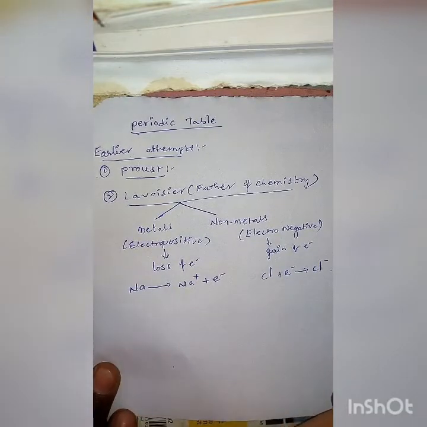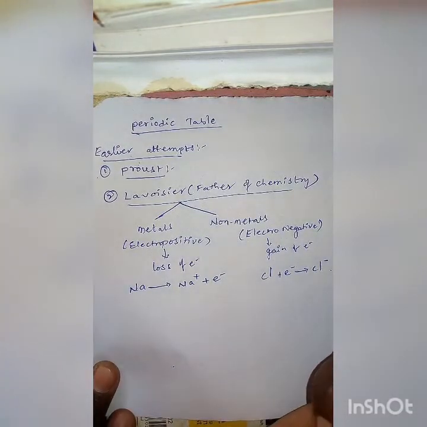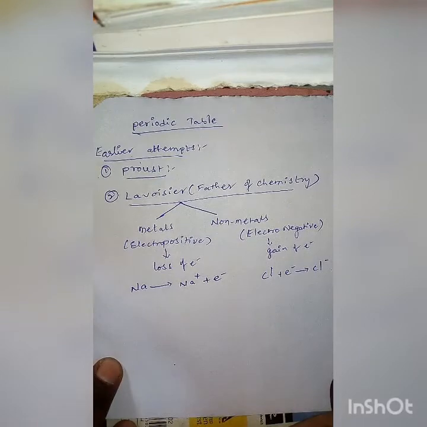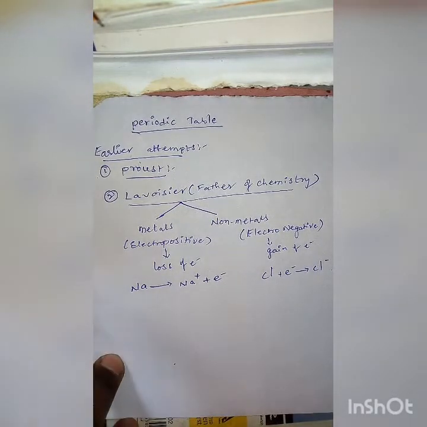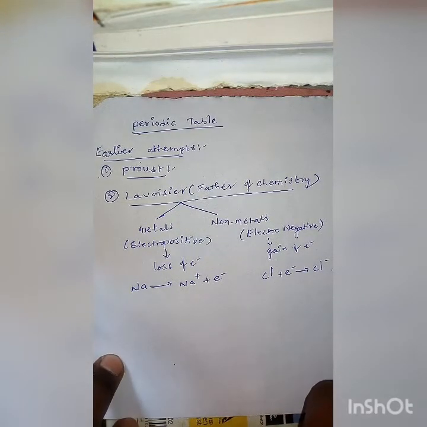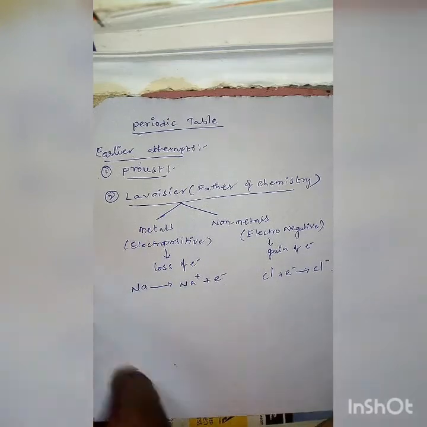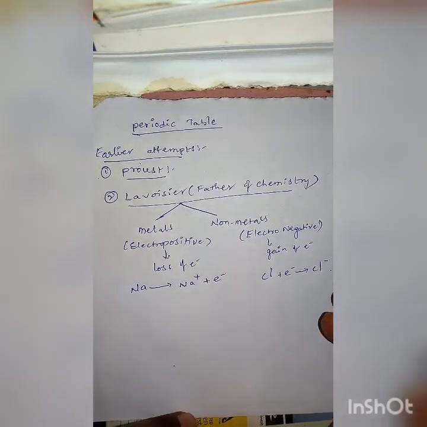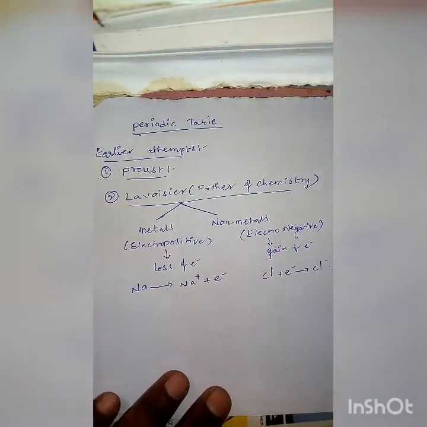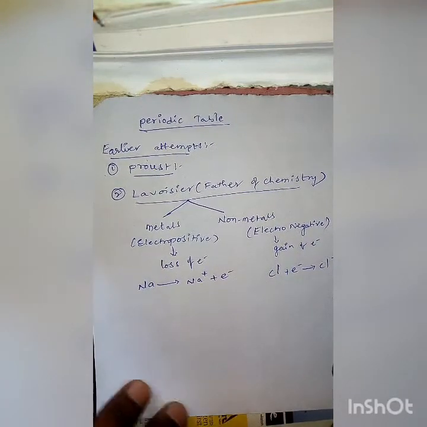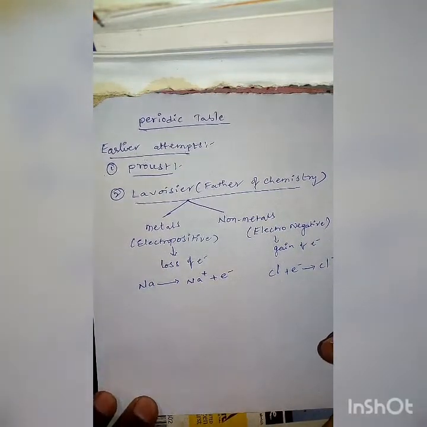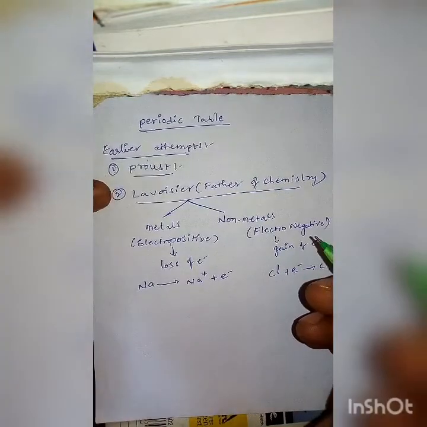But this type of classification was discarded because of the discovery of metalloids. So Anthony Lavoisier's classification failed after the discovery of metalloids. So this is the second classification, given by Anthony Lavoisier. He is considered the father of modern chemistry.